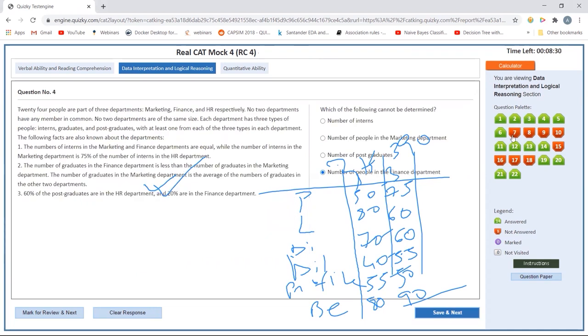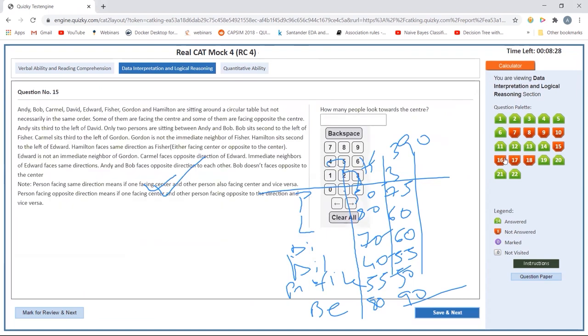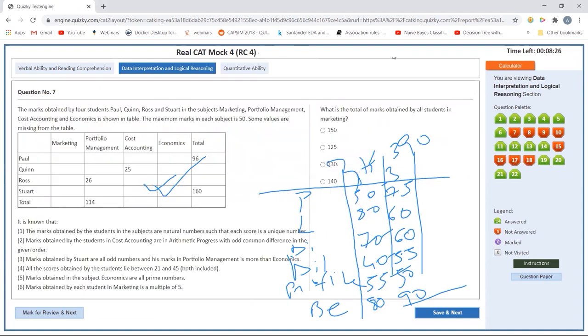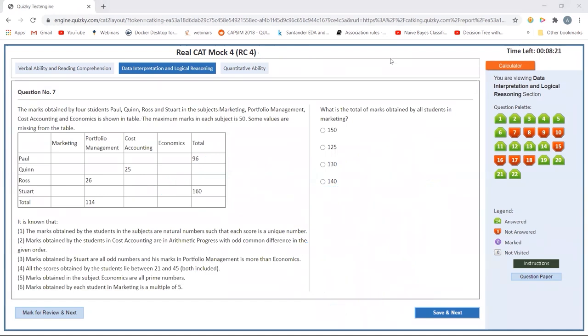Just solve this. Moving ahead, I have two sets remaining. This is for circular arrangement. This is for missing values. Definitely not going for circular arrangement. I can only attempt maximum one more set, so I'll go for this missing value.